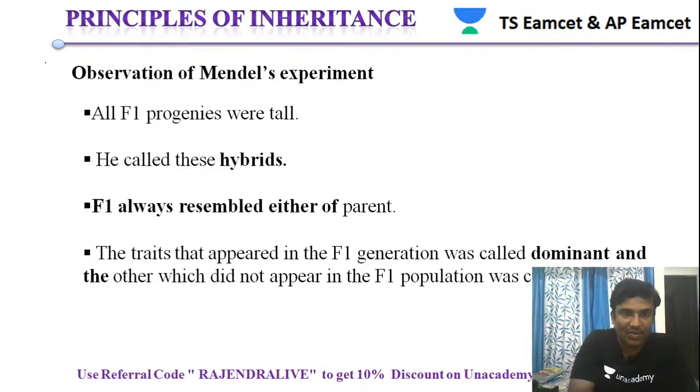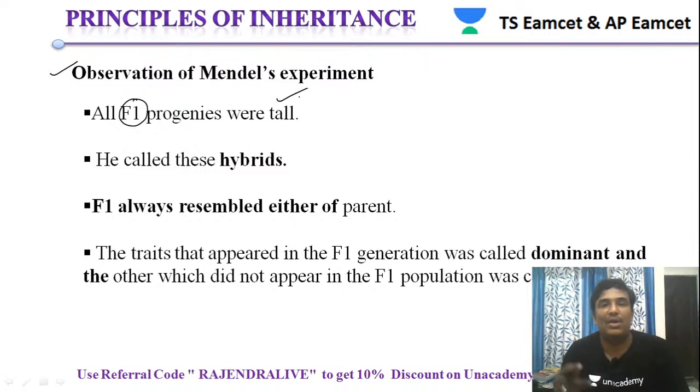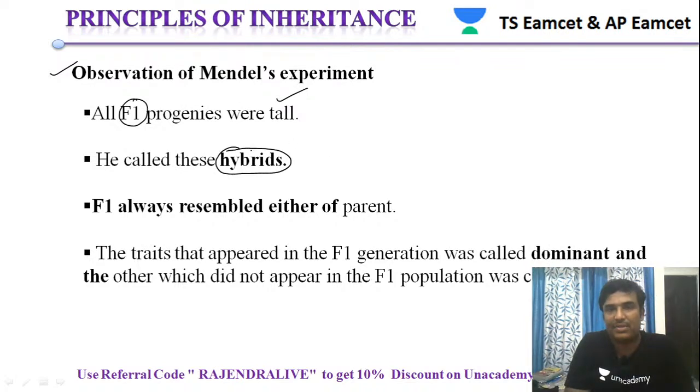Okay, so let us see the observations of Mendel's experiment. At the end of the experiment, he identified that all the F1 progenies were tall, and he called them hybrids. These are the observations from Mendel.